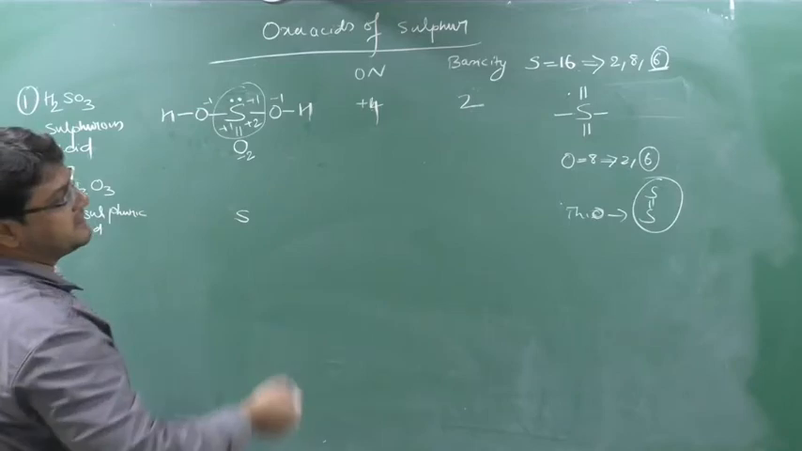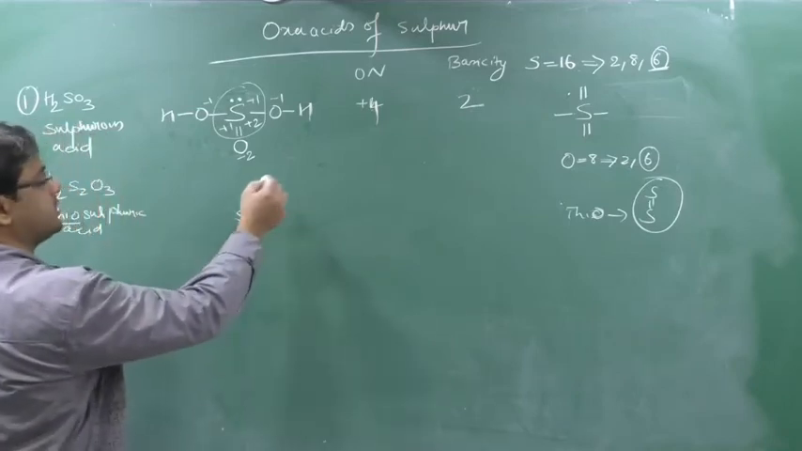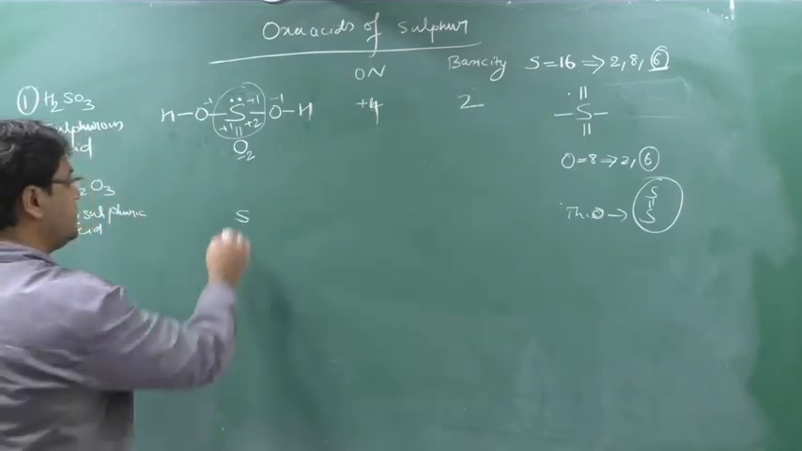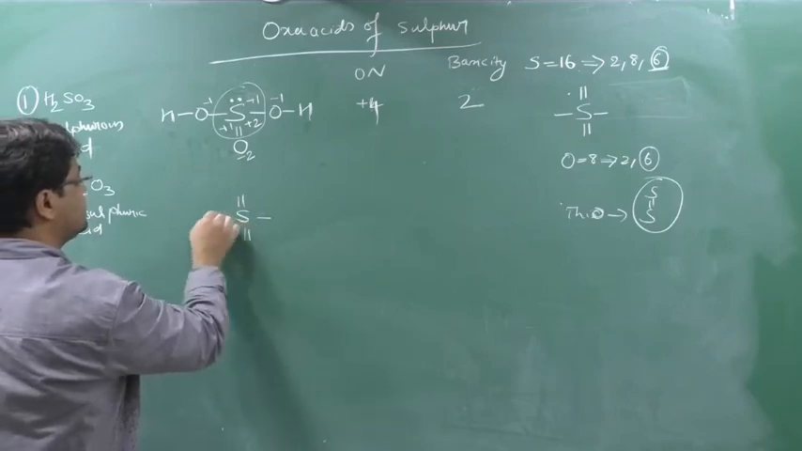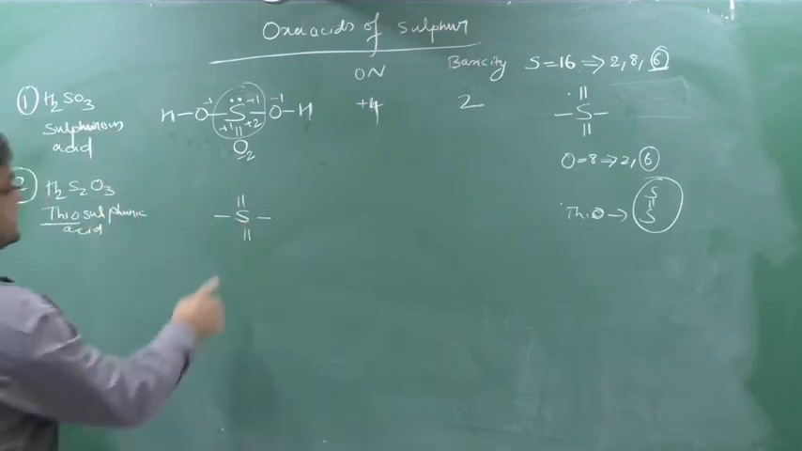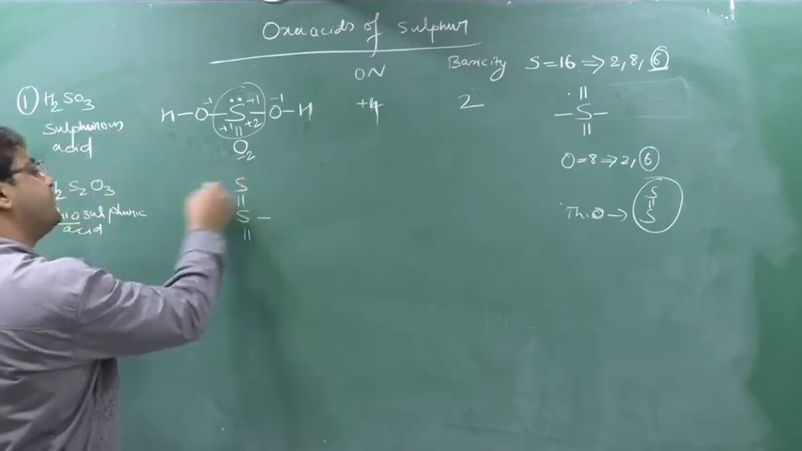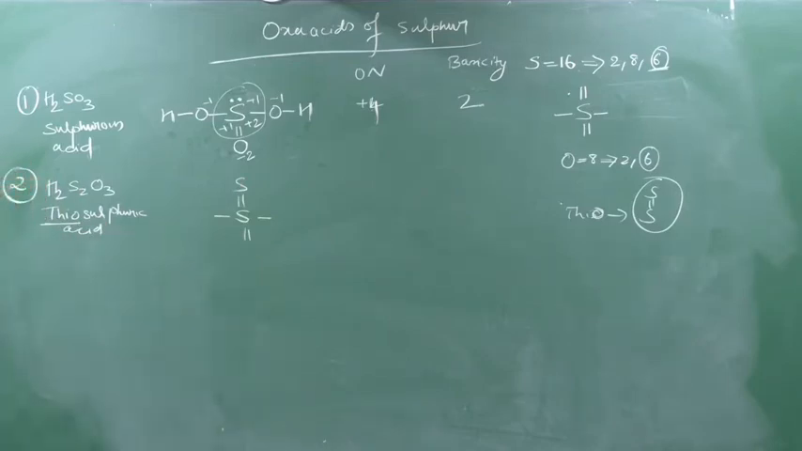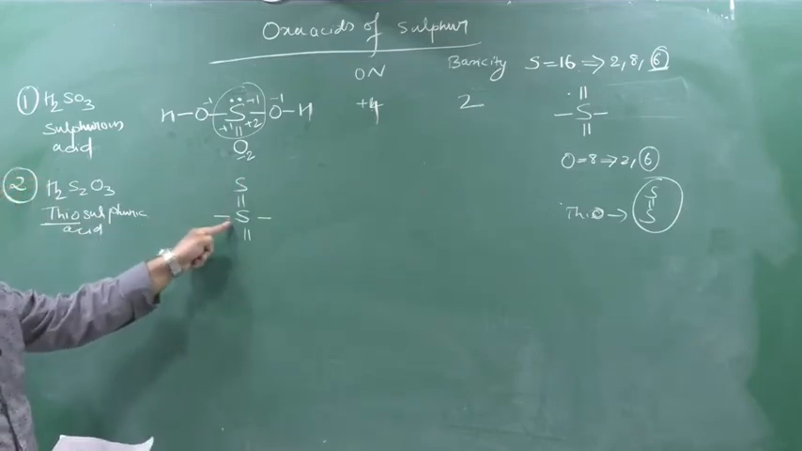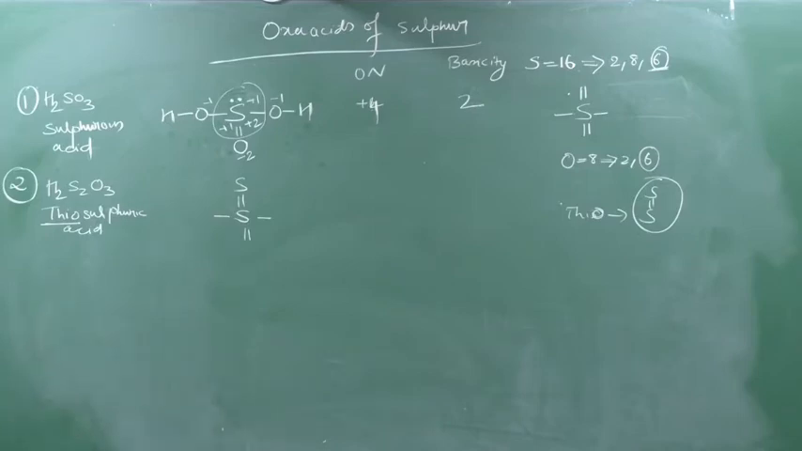As you know, sulfur has a capacity to make how many bonds? 6 bonds: 2 double bonds and 2 single bonds. So what will happen? This sulfur will make one more bond with sulfur. This is nothing but your thio bond. Clear? This is nothing but your thio bond.